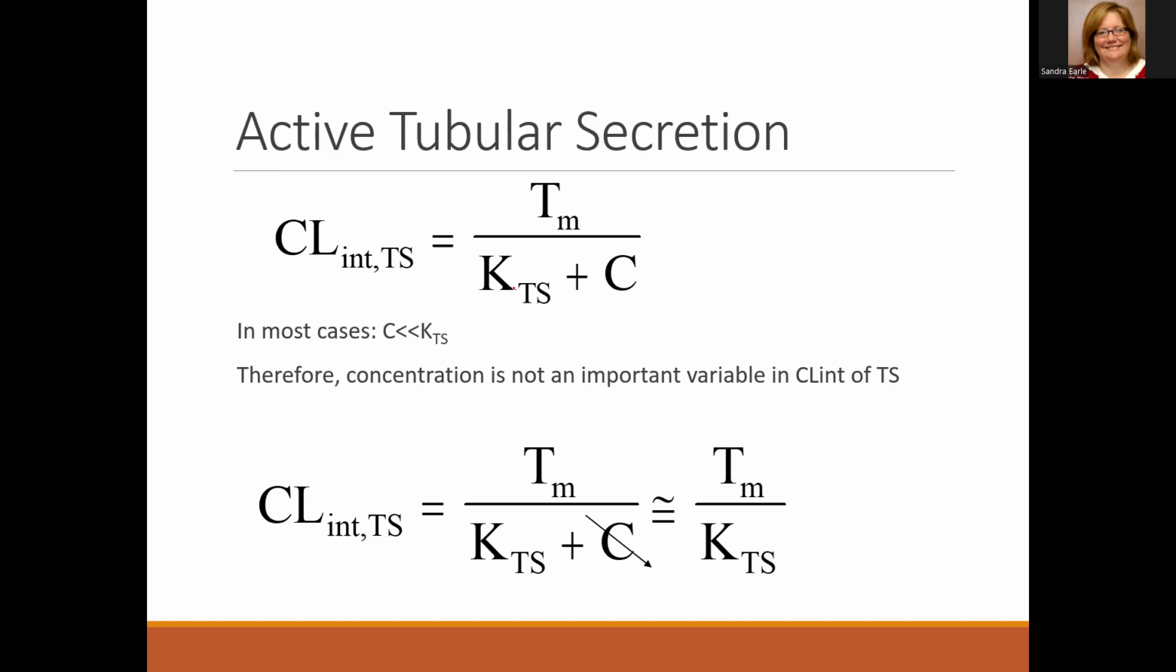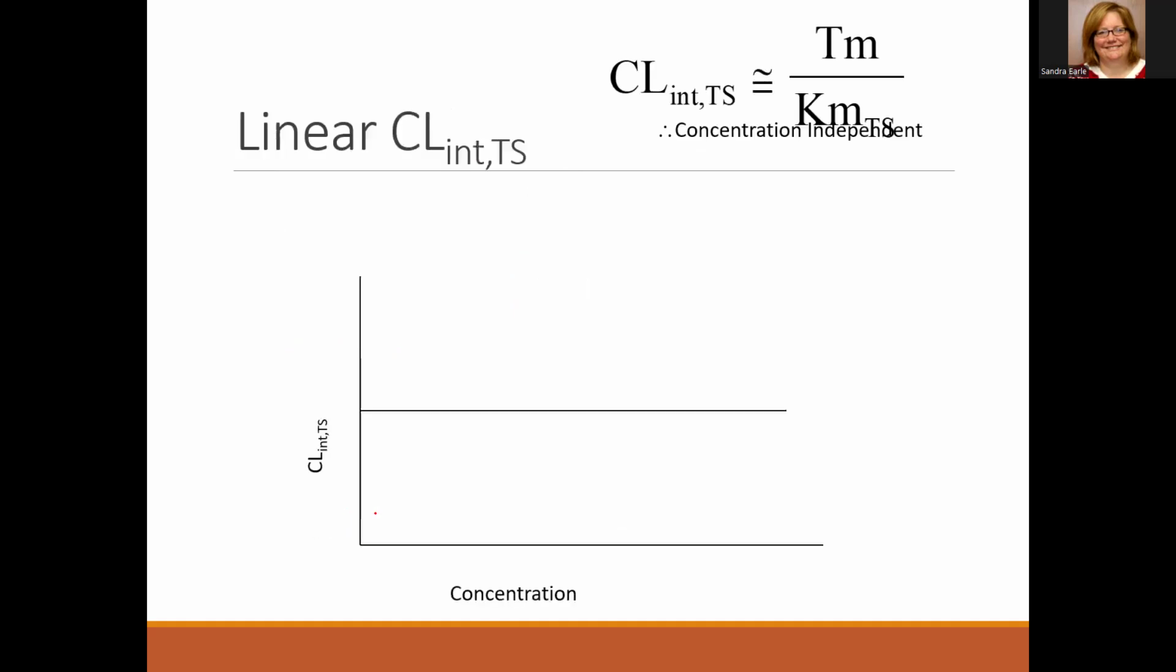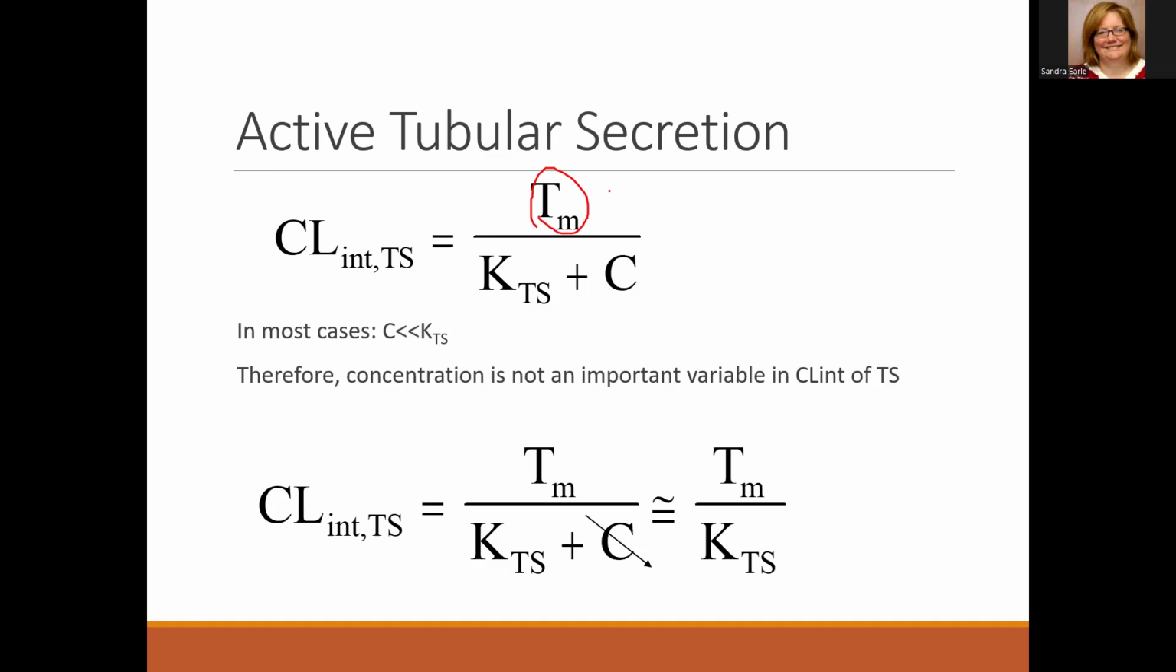So again, with active tubular secretion, it follows Michaelis-Menten, where Tm is the number of binding sites available, or the capacity of the system. Not binding sites, but secretion sites. Trying to write with a mouse, secretion sites. So this is the capacity of the system. This is the concentration where you're at half of those are full. So again, this is our affinity constant, and it's analogous to Km.